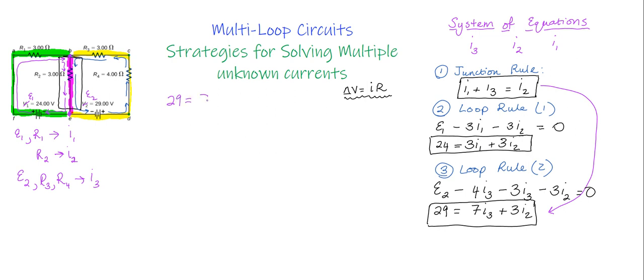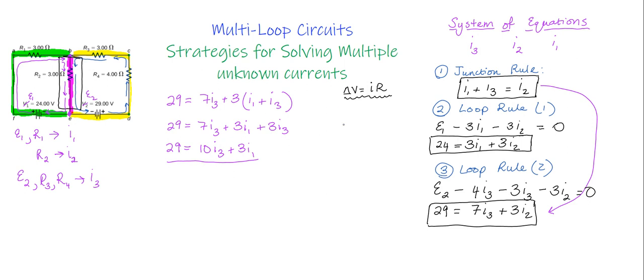We have 29 equals 7I3 plus 3I2. And now I'm going to substitute in the expression for I2, so that is I1 plus I3. Okay, we do some distribution and simplification. I have 7I3 plus 3I1 plus 3I3. I can see here combining like terms would give me 29 is equal to 10I3 plus 3I1. So that's my first step so far.